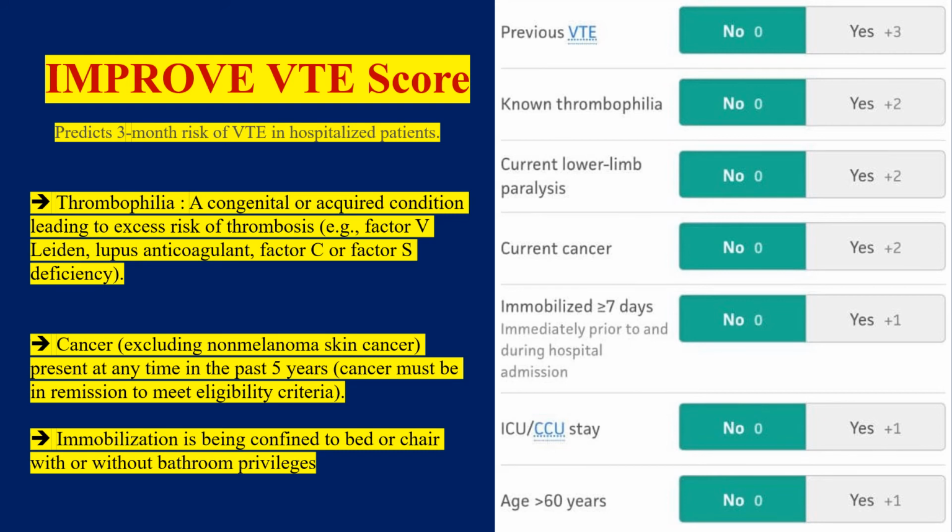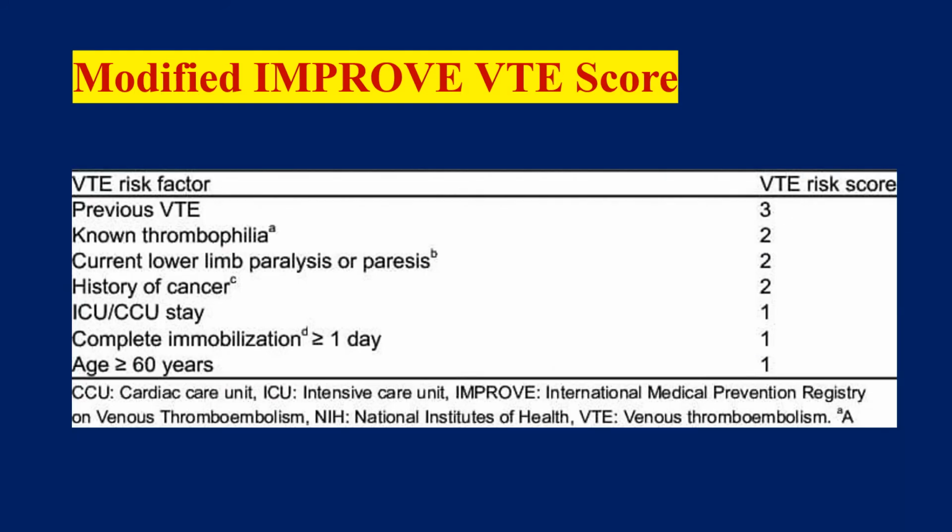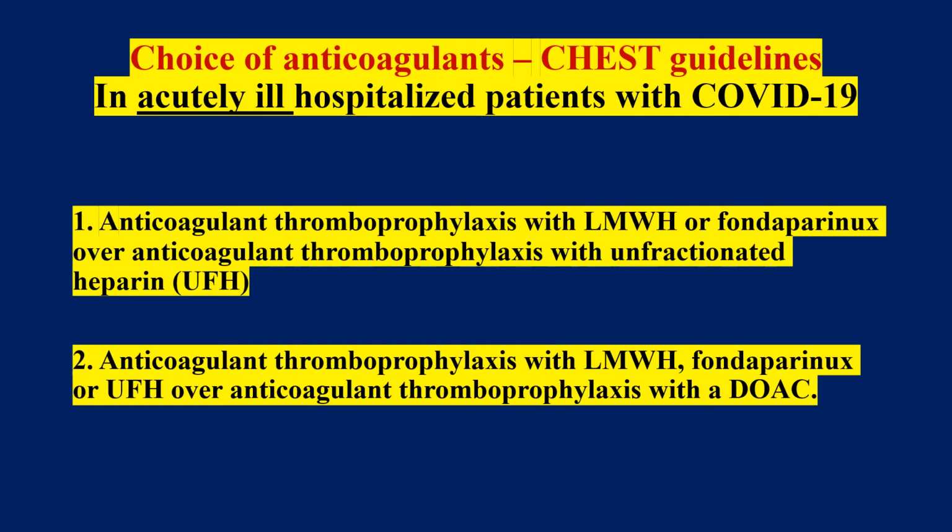Then there was this modified VTE score, the modified IMPROVE VTE score. The only difference between these two is the duration of immobilization. In the IMPROVE VTE score, we were giving a score of 1 when there was complete immobilization for more than or equal to 7 days, whereas in the modified IMPROVE VTE score, we are giving a score of 1 when there is complete immobilization for more than or equal to 1 day.